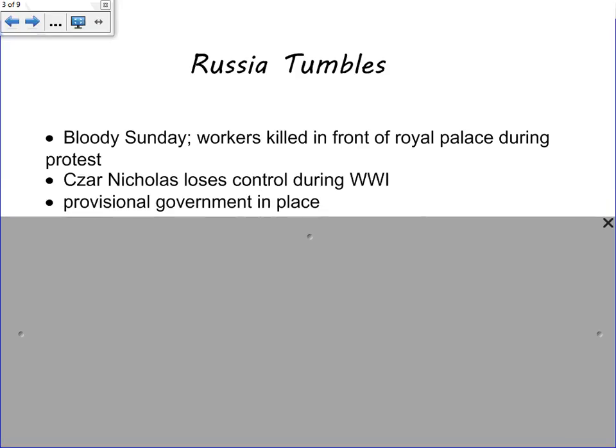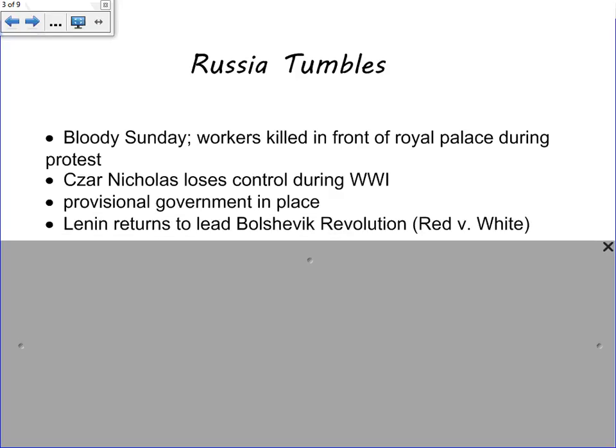A provisional government or a temporary government is put in place. And they will not last very long as Lenin returns to lead the Bolsheviks in the Bolshevik Revolution. And in the Bolshevik Revolution, the Bolsheviks were encouraged by a writing by Karl Marx and Friedrich Engels called the Communist Manifesto. And the Communist Manifesto is the precursor, the leading factor for communism.